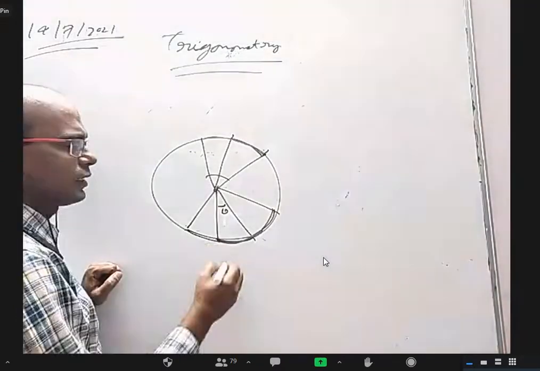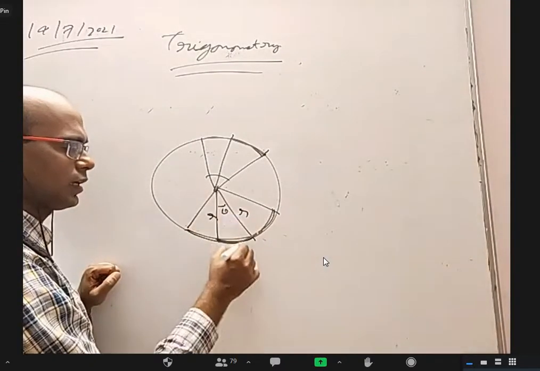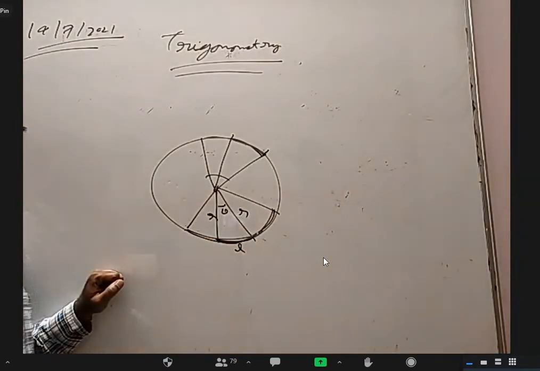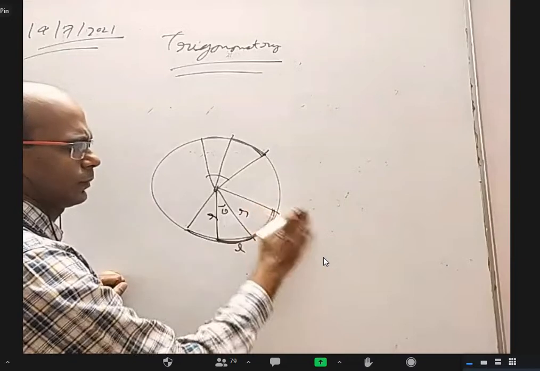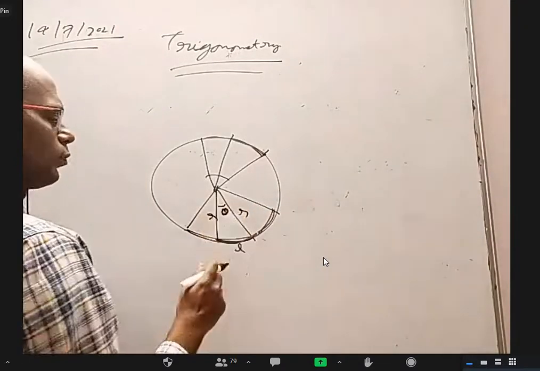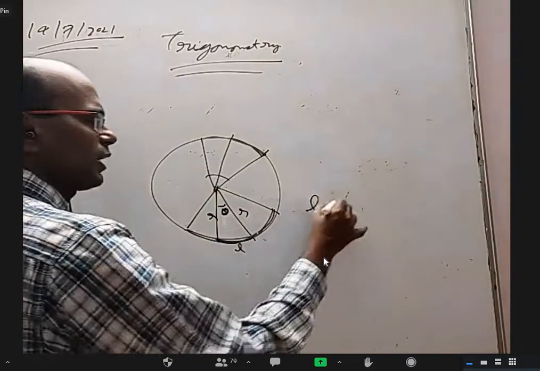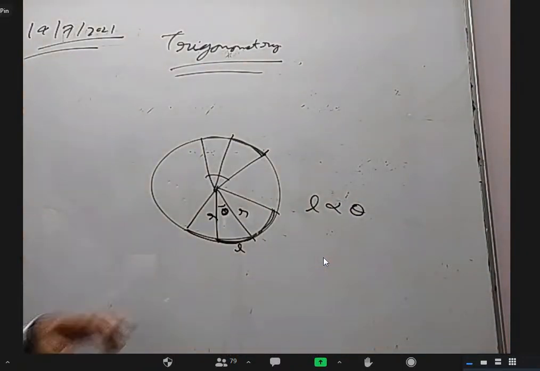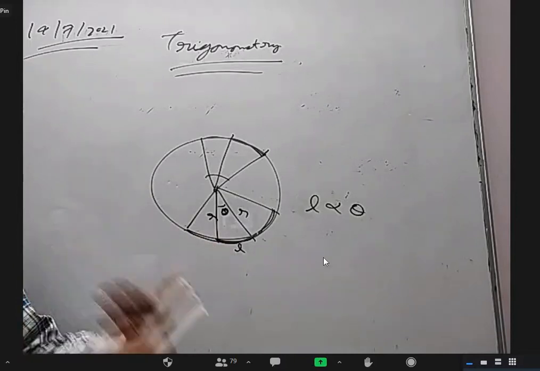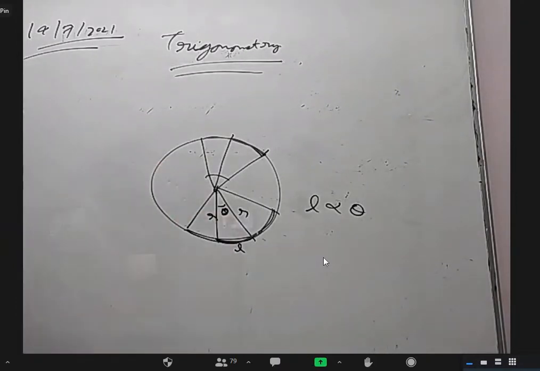That means if the radius is R and the arc length is L, the more the L, the more the theta. Can I say L is proportional to theta? Yes. However many times you increase L, that many times theta will increase. That's right.